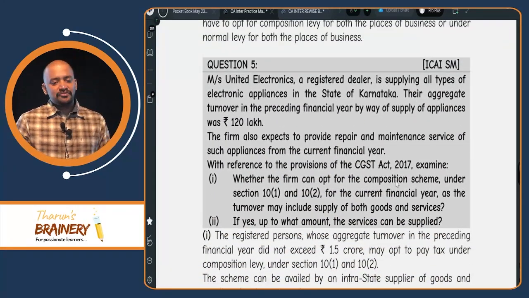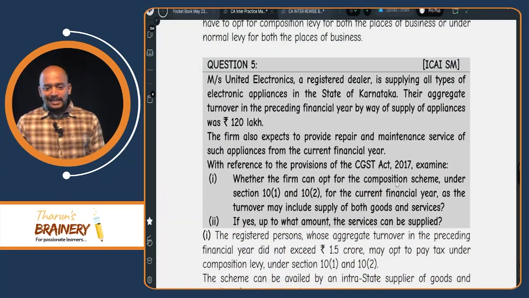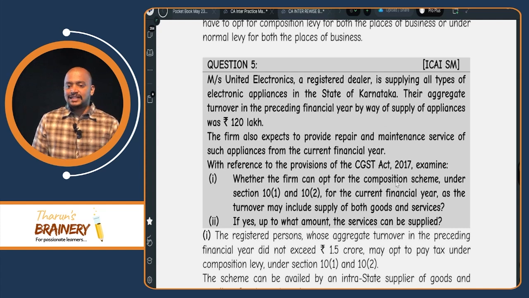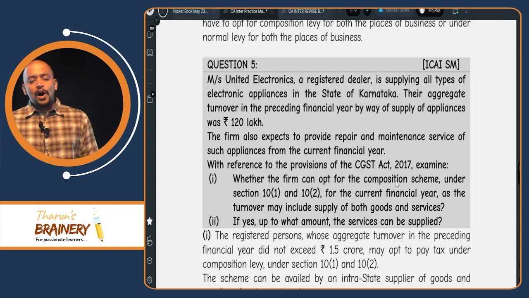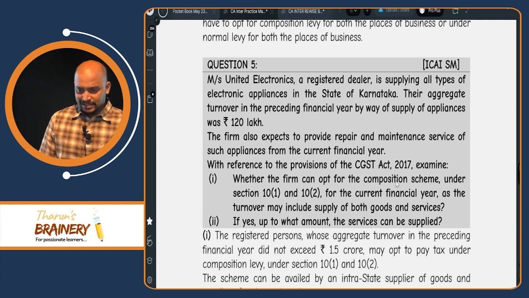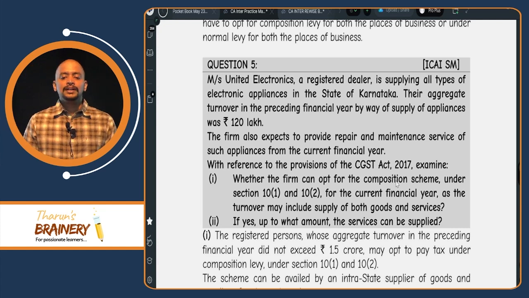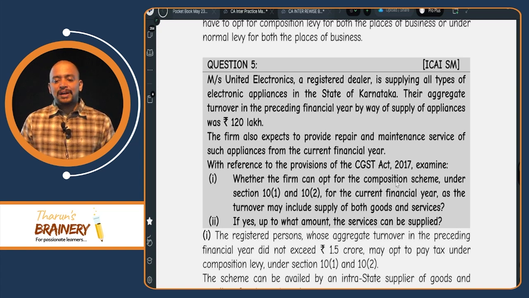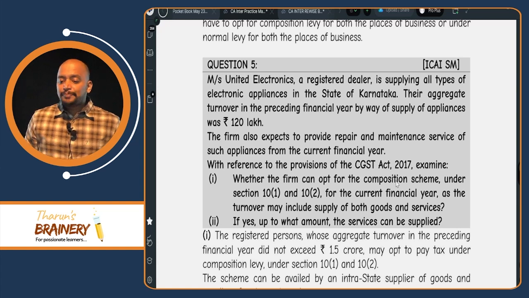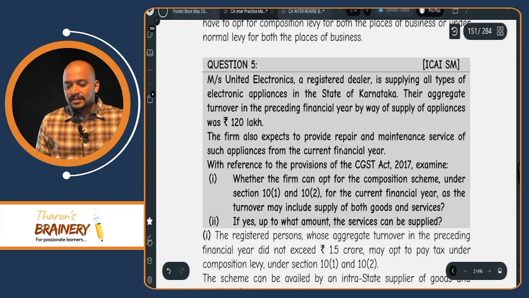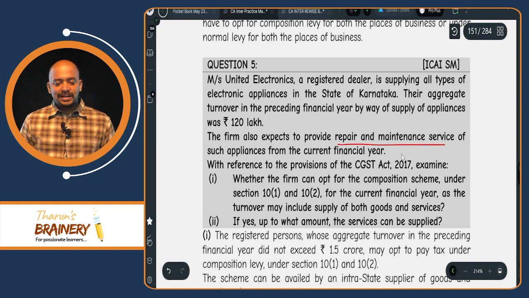Then question 5. Messrs. United Electronics, a registered dealer, is supplying all types of electronic appliances in the state of Karnataka. Their aggregate turnover in the preceding financial year by way of supply of appliances was 120 lakhs. The firm also expects to provide repair and maintenance service. So they want to start repair and maintenance service. So whether the firm can opt for composition scheme?